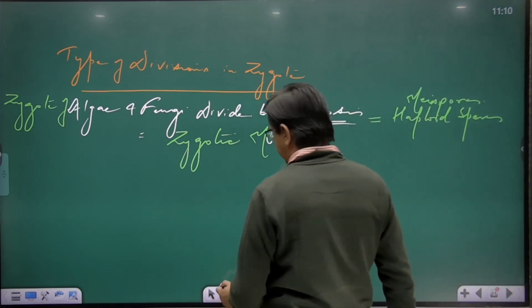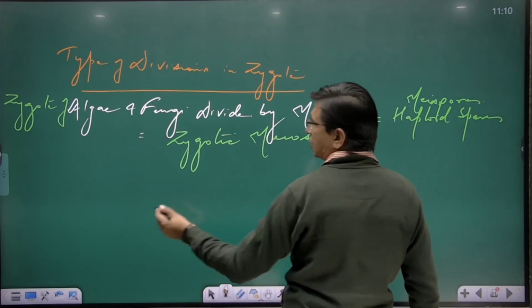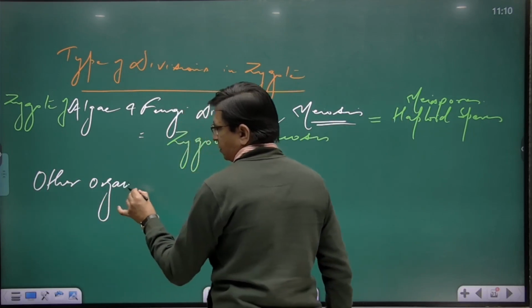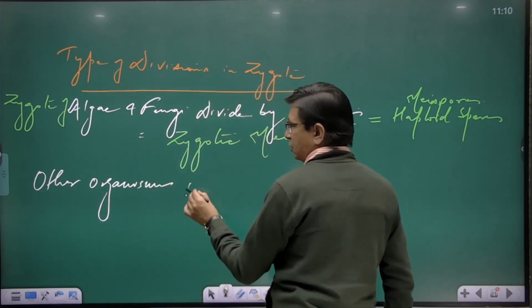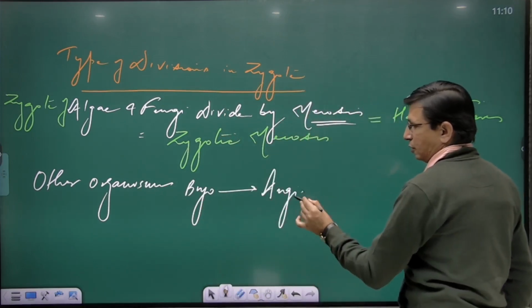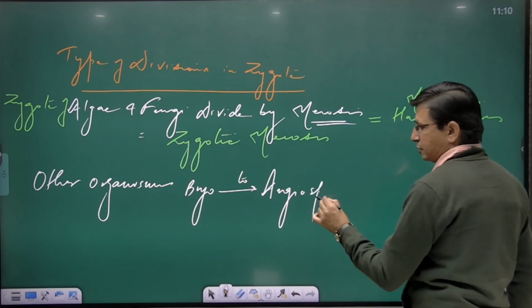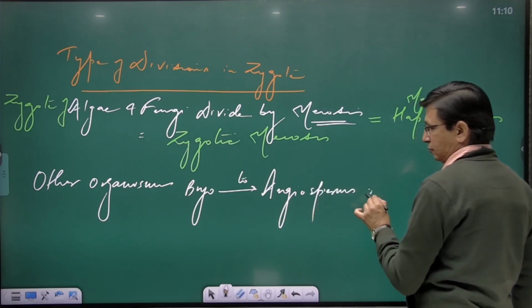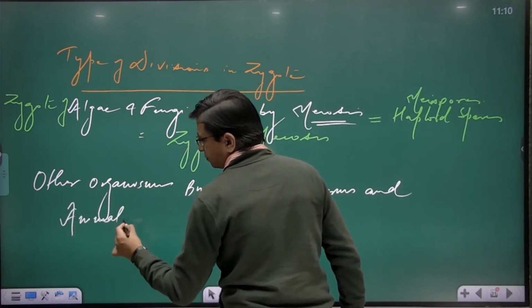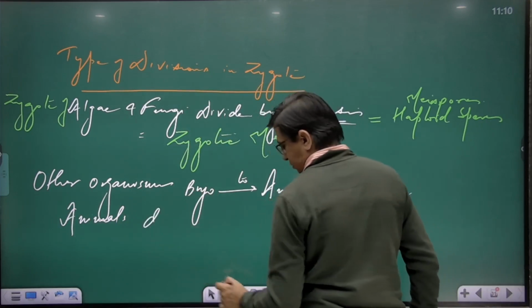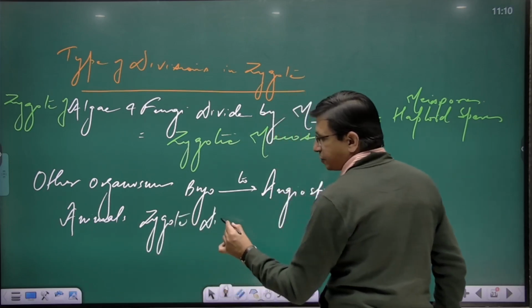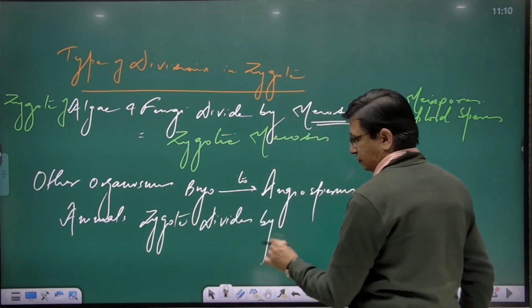Now, in other organisms, bryophytes up to angiosperms and animals, the zygote divides by what?